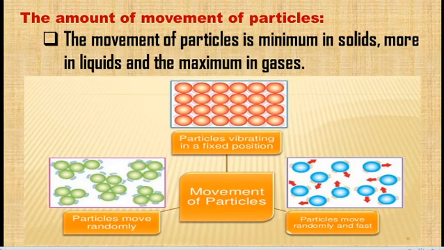The movement of particles is minimum in solids, more in liquids, and maximum in gases. The particles present in matter have some motion, some movement, that will be minimum in solids, very less, and more in liquids. Comparing to solids, it will be more in liquids, and in gases it is maximum, because the space between the particles in gas is high, so they can move here and there.